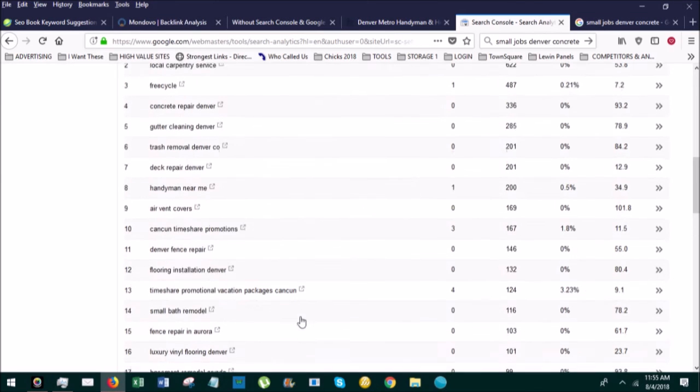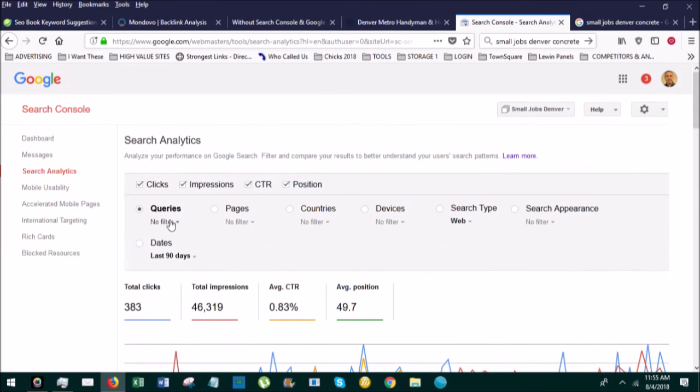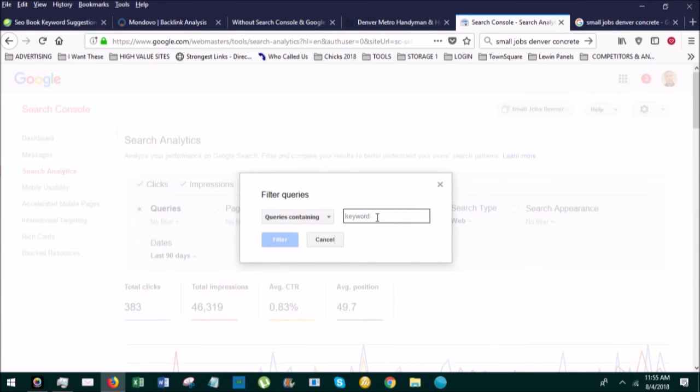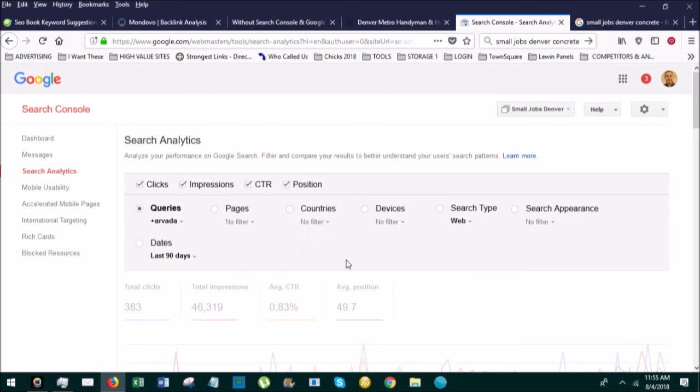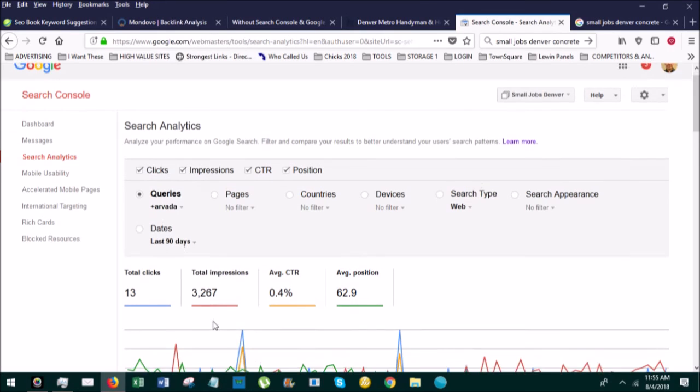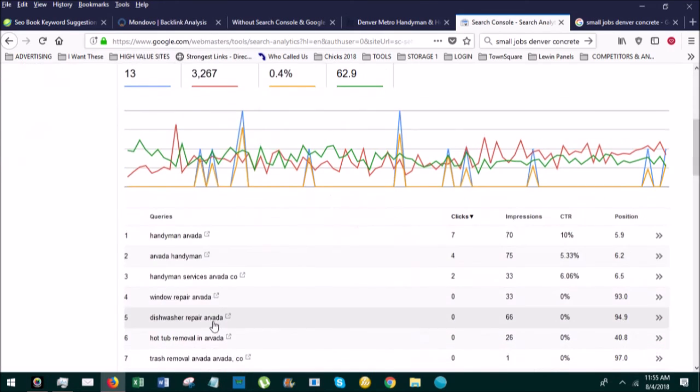Dishwasher installation. So, if I want more stuff in my backyard, maybe I want to come up here and hit this filter. And we'll do it by Arvada, right? And so in the last 90 days on Google, I got 3,200 impressions with 13 click-throughs. That's not very good. That just means the things are not optimized.